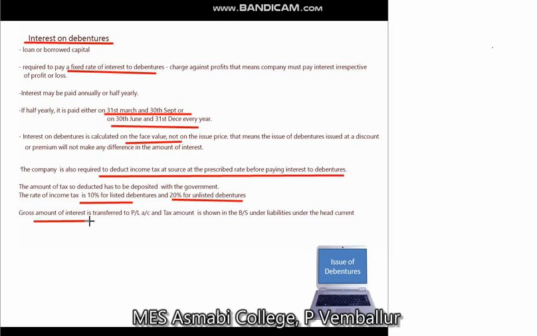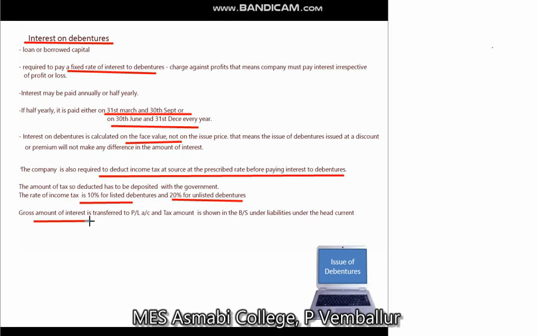Then the interest on debenture is calculated on the face value. There is no change in the amount of interest, whether it is issued at par, premium, discount, etc. Then income tax has to be deducted from the interest before paying to the debenture holders, because the company is required to deduct income tax at source.